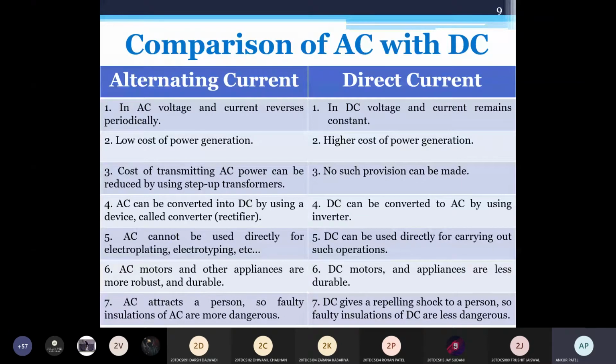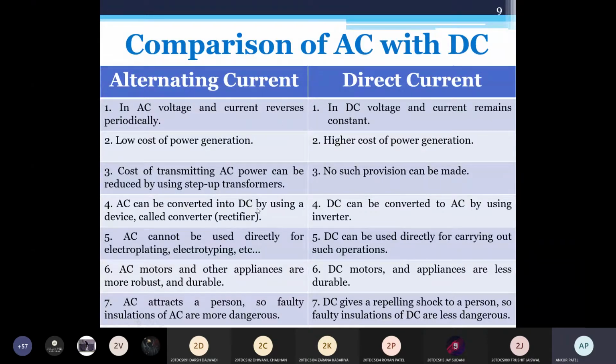Okay, a transformer can operate for AC only. We can use a transformer only for AC applications. We can't give DC supply to the transformer. Okay. So according to requirement, we can step up and step down. Initially for generation, we generate at small scale. Then for transmitting, we step up the voltage and transmit over a long distance.